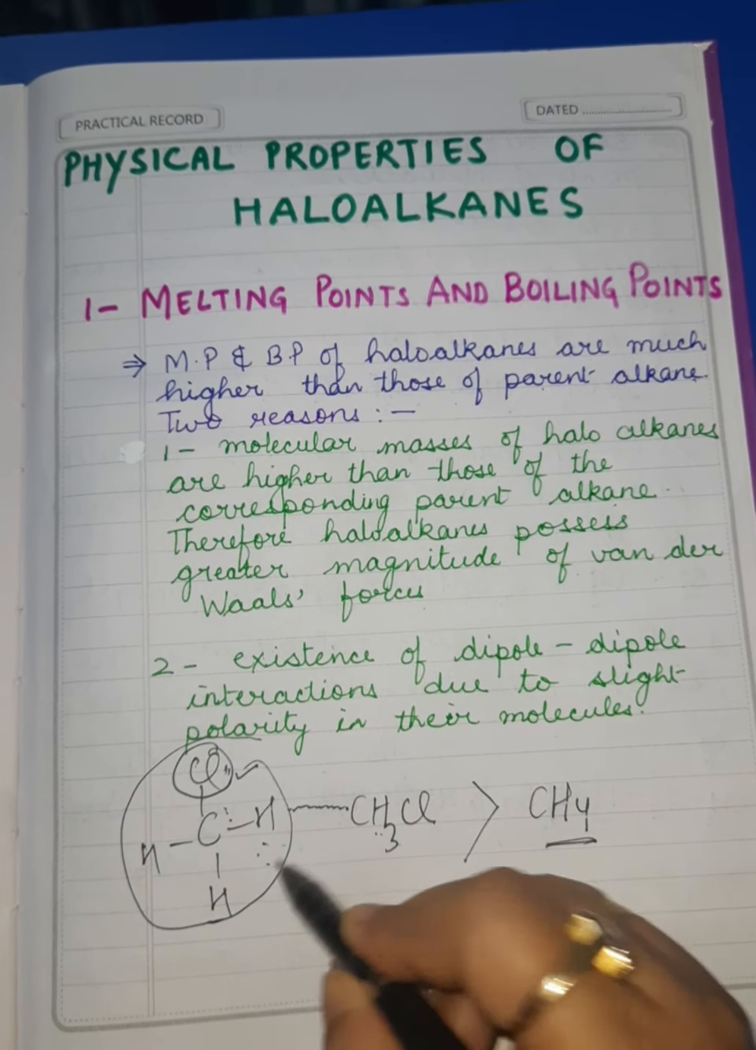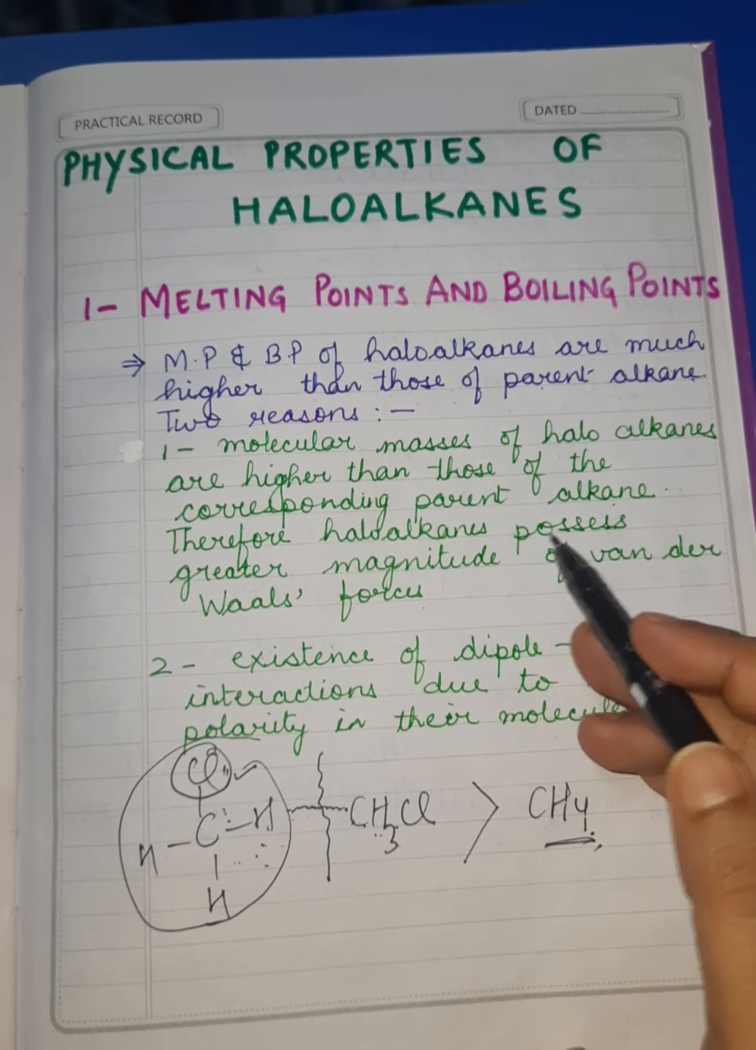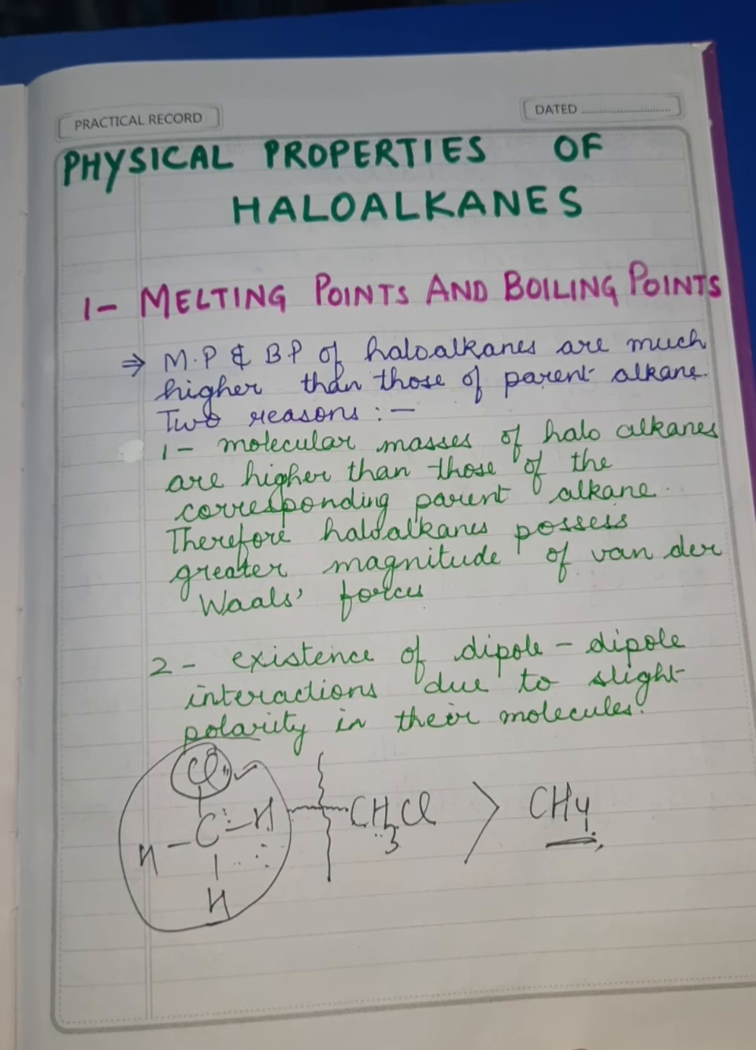Alright, that means two methyl chloride molecules will be held together by dipole-dipole interaction. So it requires extra energy to break this force. That's the reason they have higher melting and boiling point than their corresponding alkane. In the corresponding alkane, such dipole-dipole interaction does not exist. So remember these two very important points, that is why haloalkanes have higher melting and boiling point than their parent alkane.